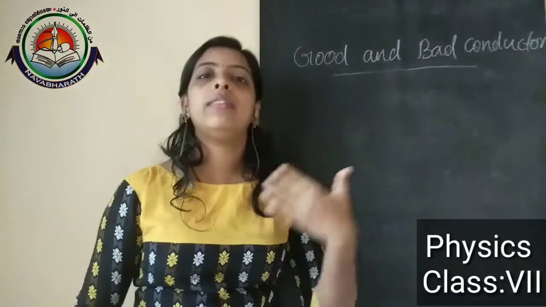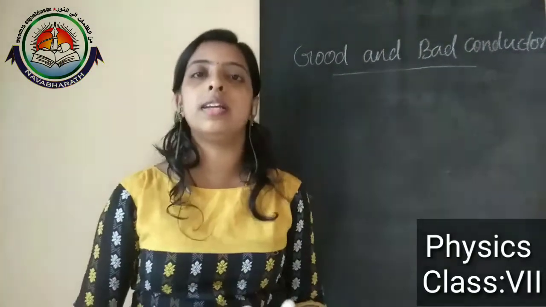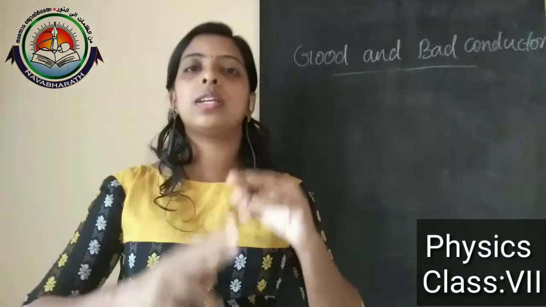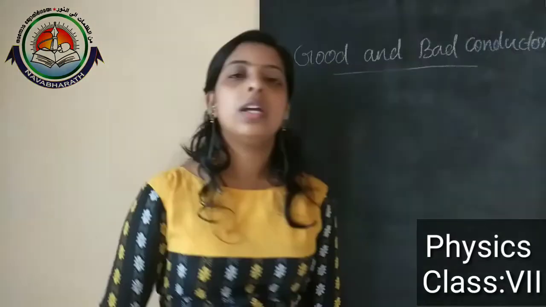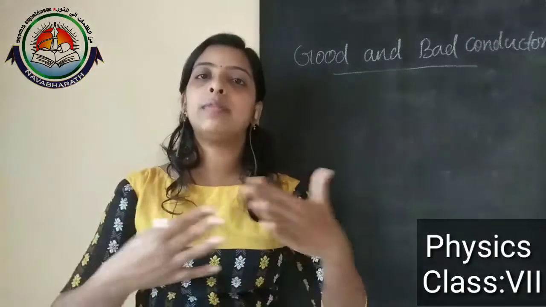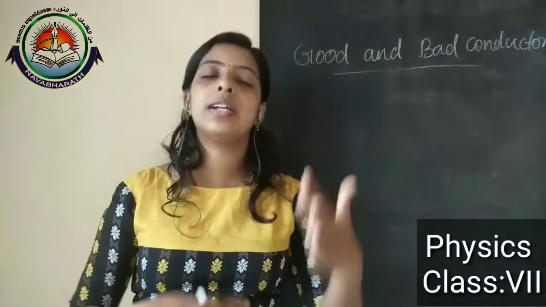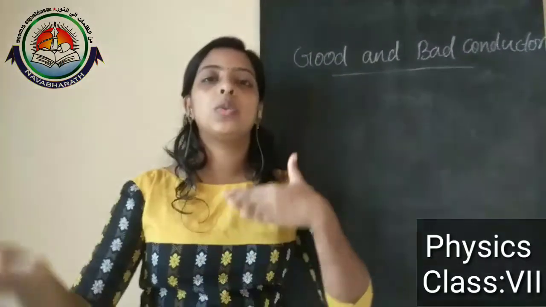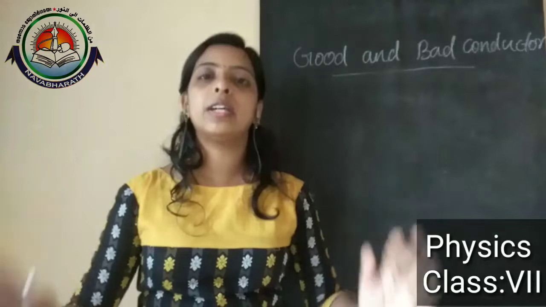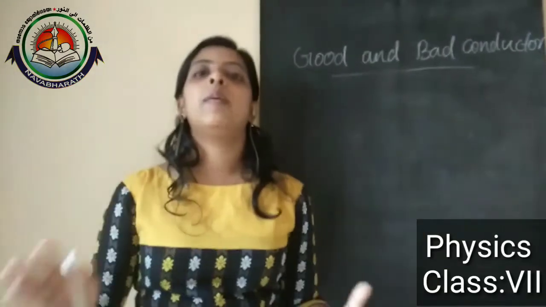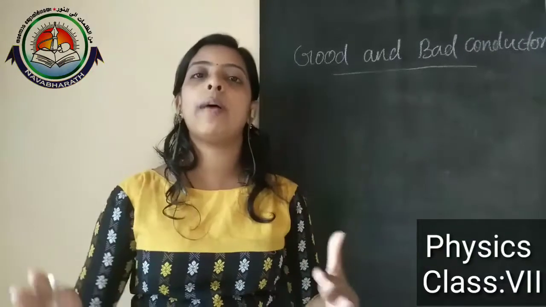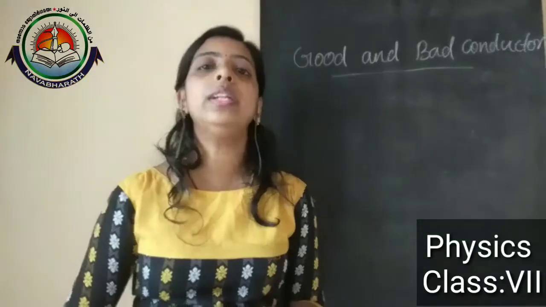And second, we discussed the false ceiling. A false ceiling means a double ceiling. It prevents the transfer of heat between outside and inside, and it keeps the room warm in winter and cool in summer.